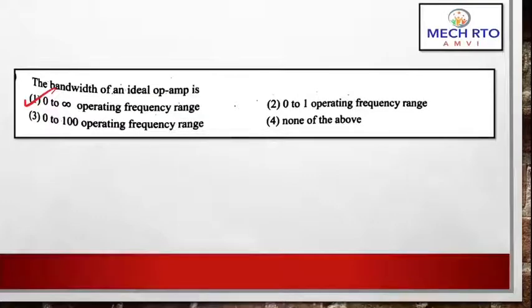If you remember the characteristics of an ideal op-amp, it has infinite open loop gain, infinite input resistance, zero output resistance, infinite bandwidth, infinite common mode rejection ratio, infinite power supply rejection ratio, right? So these are some of the important characteristics of an ideal op-amp.